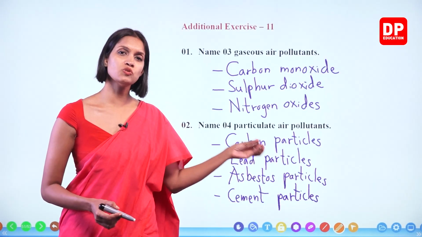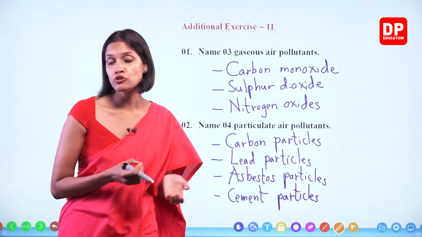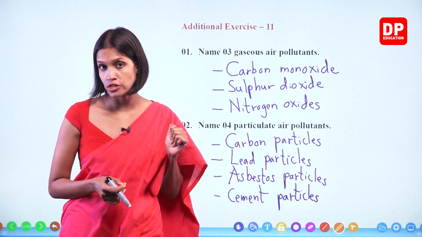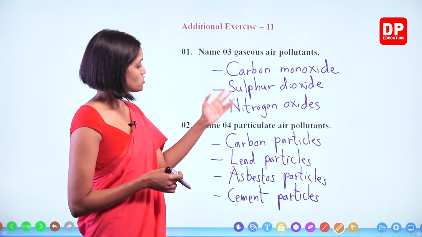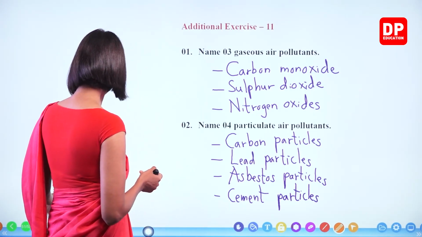What else, children? Those droplets, we can say insecticide droplets, unburnt fuel droplets. Those are also counted under particulate air pollutants. Okay, children? So you can write those examples too. We will move on to the next.